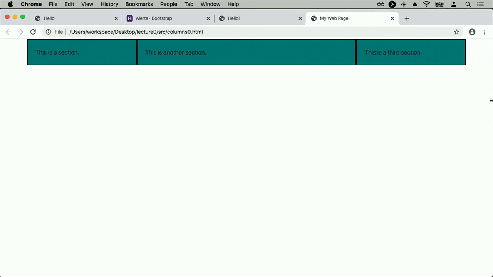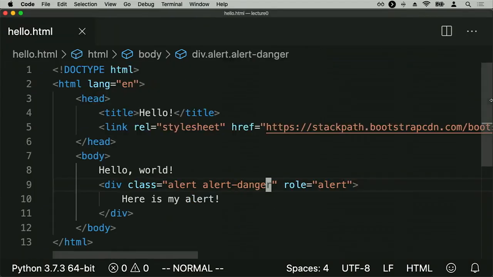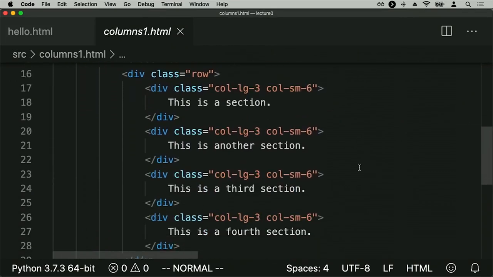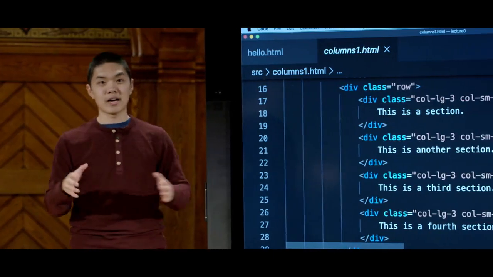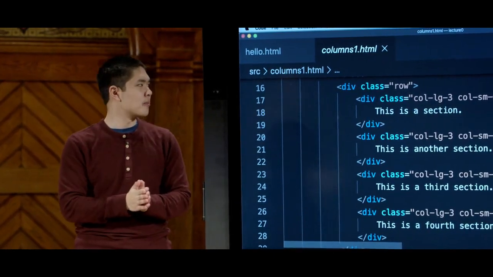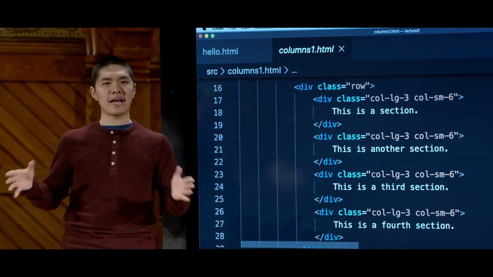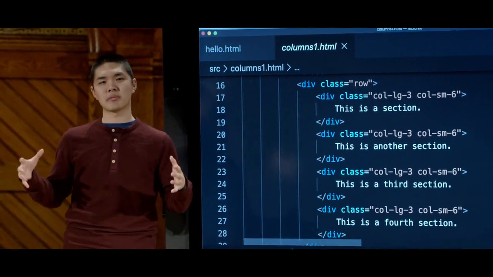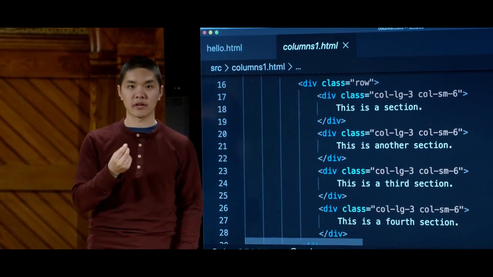And one of the advantages of using Bootstrap columns is that they, too, can be mobile responsive. They, too, can wrap around to other lines if they ever need to. So for example, let me pull up columns1.html. Here, for example, I have a row. And let's take a look at what's going on in here. Recall that every row in Bootstrap is divided up into 12 column units. But Bootstrap, in addition to letting me specify how many units a column should take up, also lets me specify how many units that column should take up depending on the size of the screen.